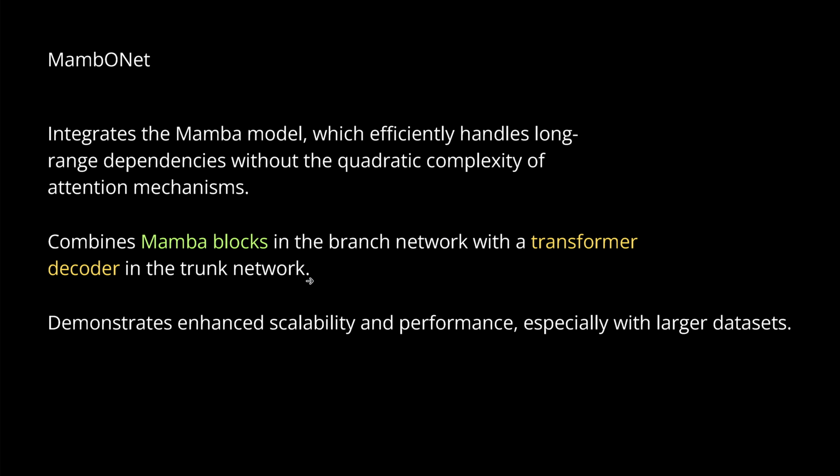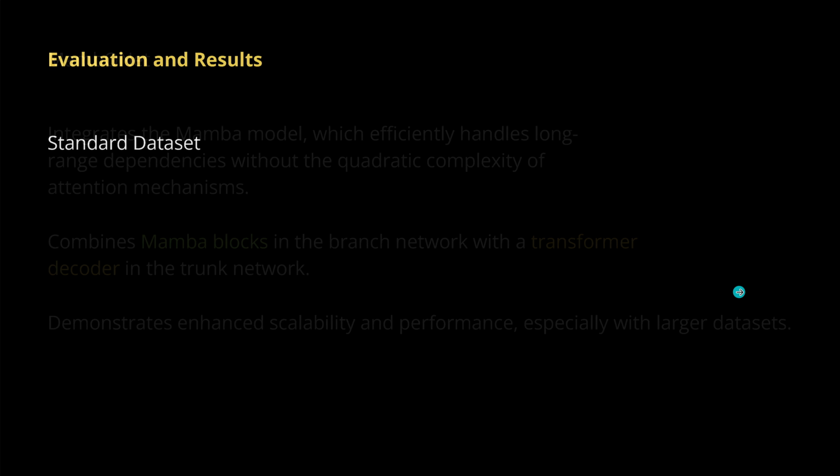So we combine the best of two worlds, but we have to be careful what element we use for what functionality in our new AI model. Mamba blocks go to the branch network and the transformer decoder goes to the trunk network. Therefore, we really need to understand theorem 1 that I showed you at the beginning of this video. This demonstrates enhanced scalability and performance, especially with larger datasets. I will show you the results of the larger dataset in a second.